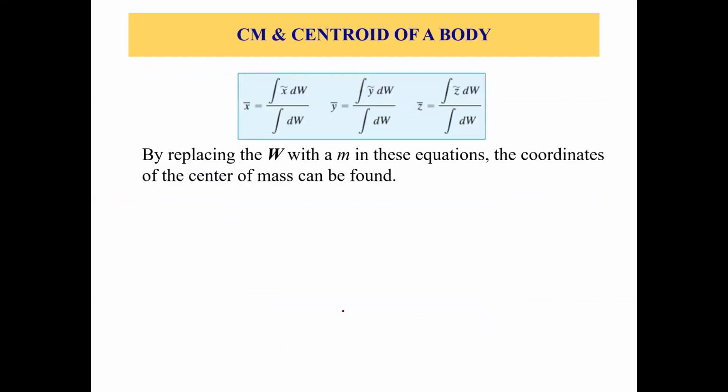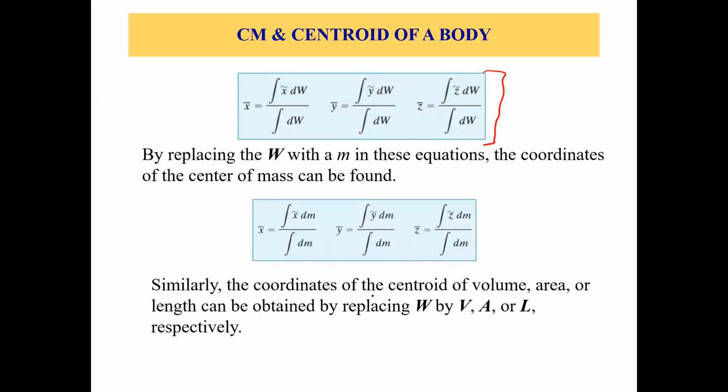Now we can use these three equations and replace w with the mass, and in place of dw we can use dm. Then we will find the coordinates of the center of mass. So these are the formulas for center of mass.